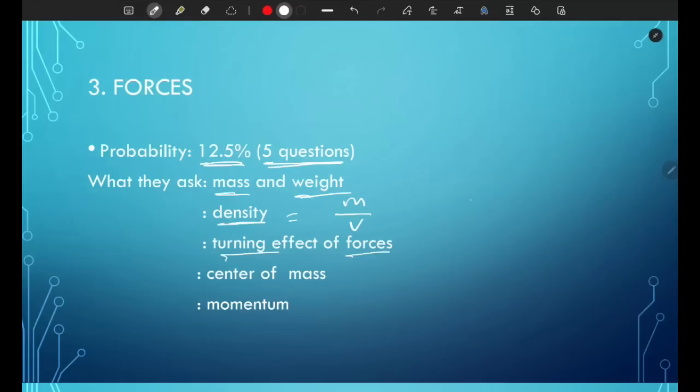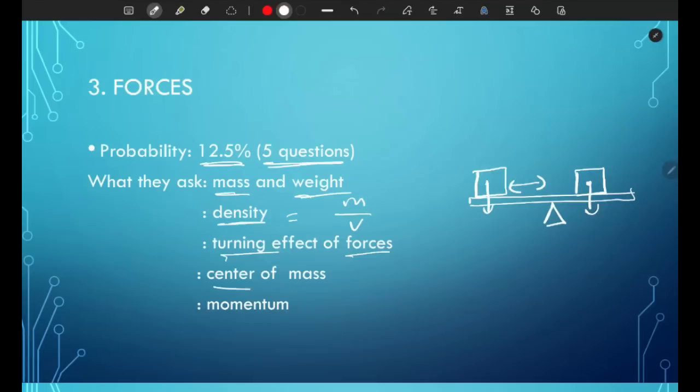They usually give you a uniform rod, and they give you a pivot and different masses, with some values and distances, and they would ask you to find maybe the force of this one after they've given you this. So make sure you really understand how to do this kind of question, because I've seen it every single time.